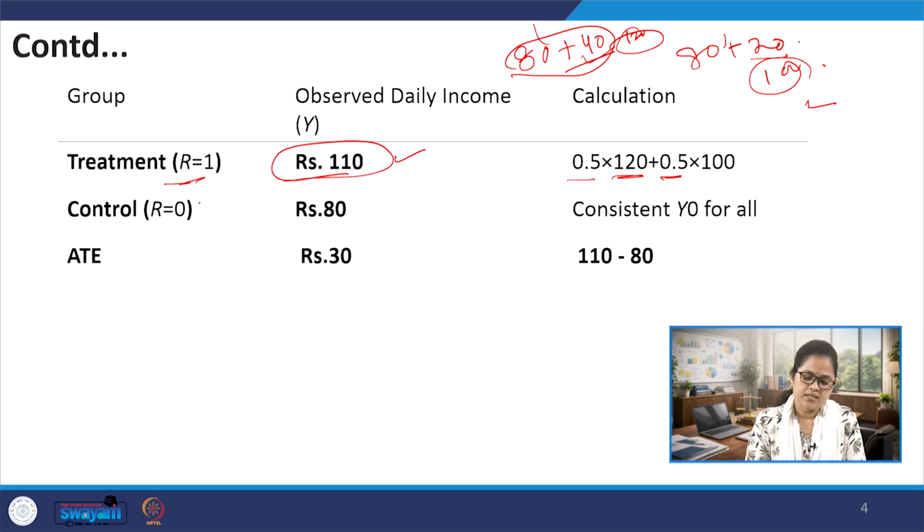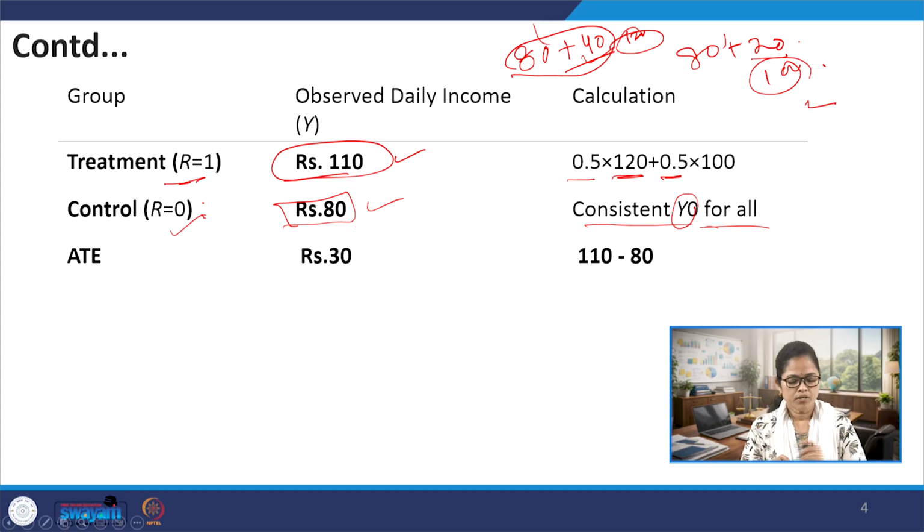And what would be the impact of this program for the control group? The control group is the group where the job training program is not implemented. That means the individuals in this group do not participate in the job training program. If they do not participate, their original income remains as it is, that is 80 rupees. This is consistent with Y0 for everyone under this control group.